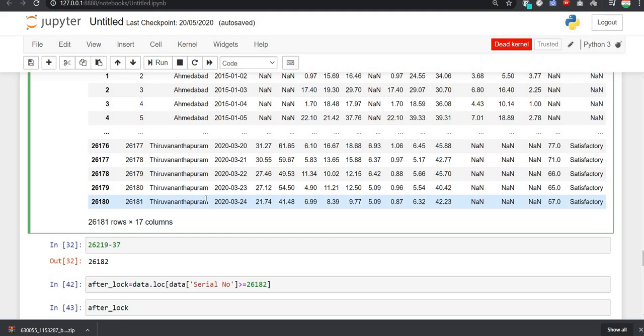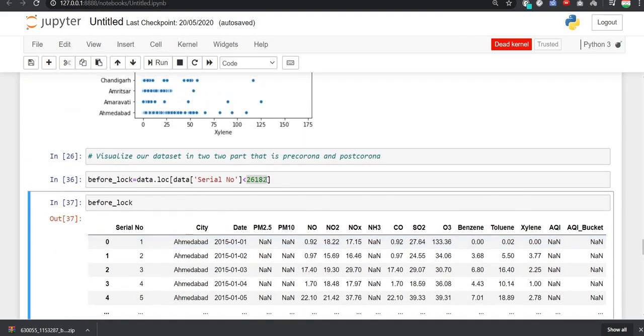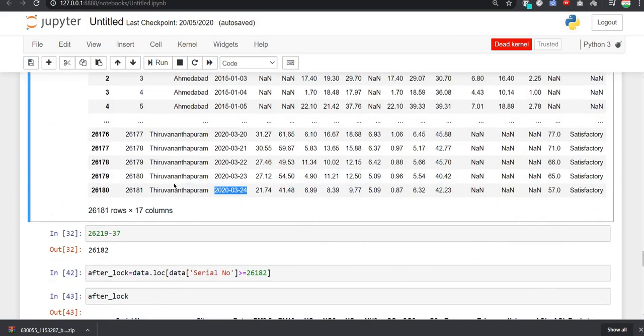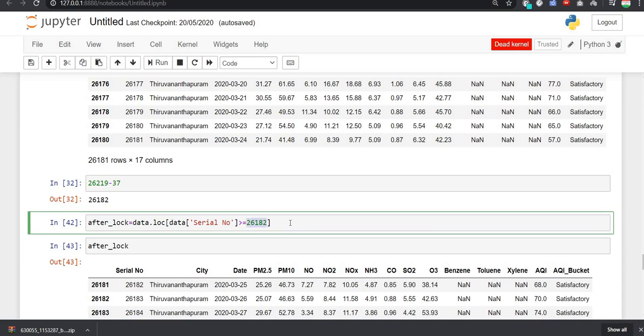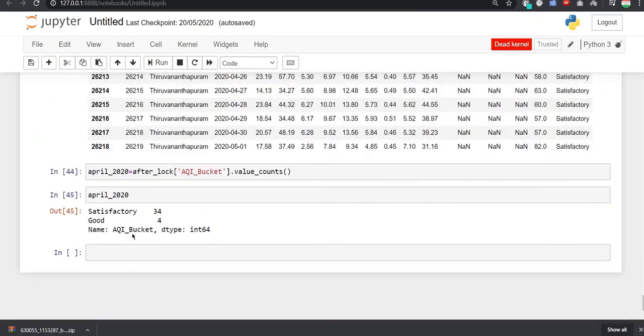Using the serial number 26,182, we got the last value as 24th of March, and we know that after 25th of March lockdown came into existence. The values greater than this, we categorized as after lockdown. So we got all these values.